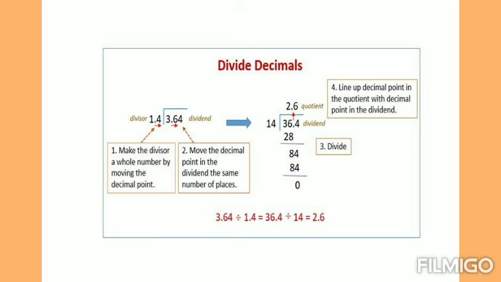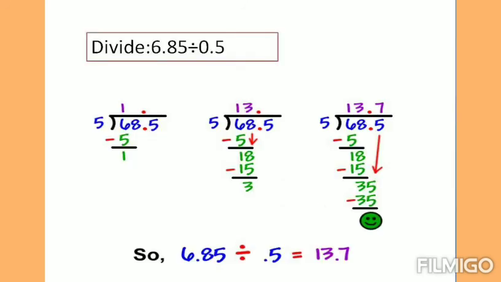When you are dividing by 14, 2 times 14 are 28. After subtracting you will get 8. Bring the next number down. Before that, take the decimal point to the quotient part. In 84 we have 6 times. 6 14s are 84. Subtract it, then you will get 0. So 2.6 is your answer. You can try this method also to divide a decimal number by a decimal number.